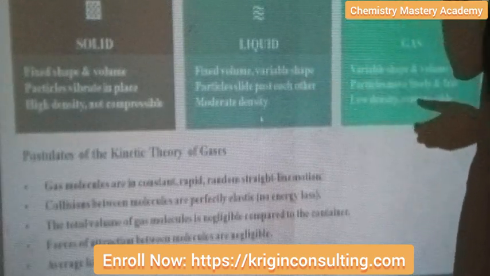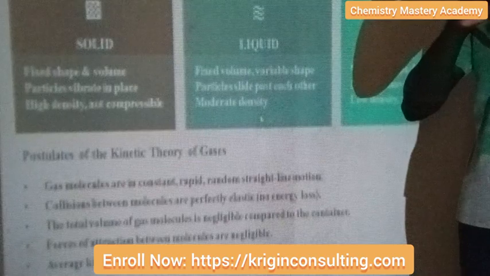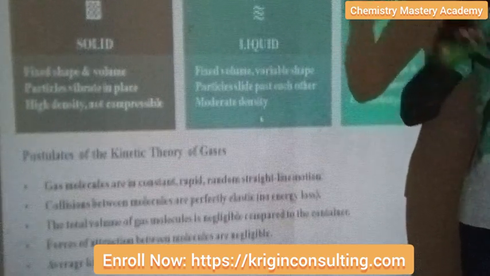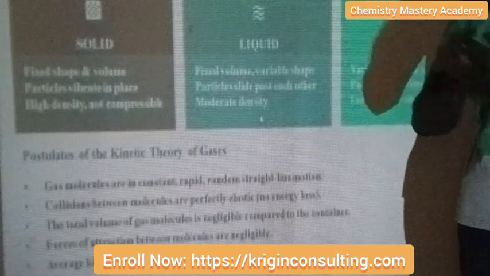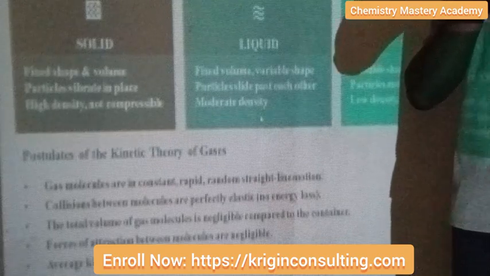Now, kinetic theory, as the name implies. The last time we made mention of the scientific method, where the first thing is observation, we have hypothesis, we have experiment, we have theory, isn't that so? And then we have law, right? Good. Now, theory is something that has room for modification.